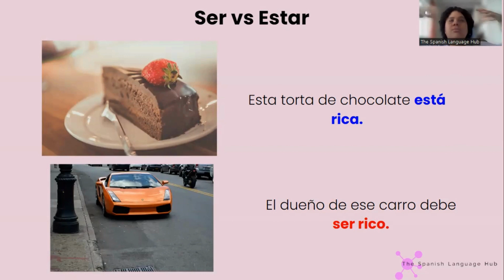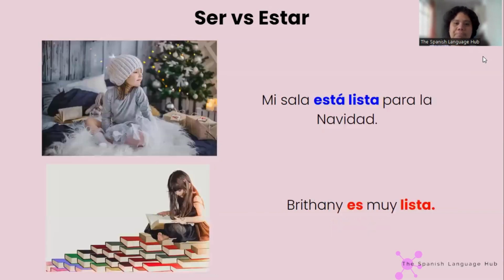Pay attention to the pictures. Pay attention to the rest of the sentence, what is before and what is after, and you will get the meaning. If you don't get the exact meaning, at least you have an idea of what it is. And if you're not able to get what it is, then you can go and look for the translation, but translate the full sentence, not just the word, right?